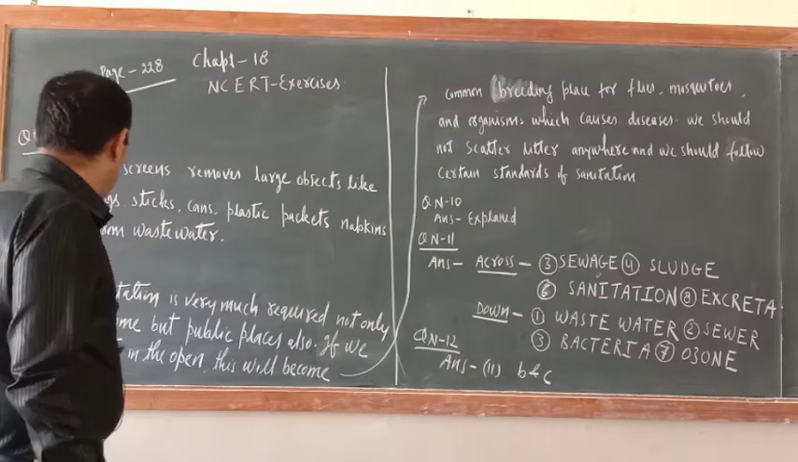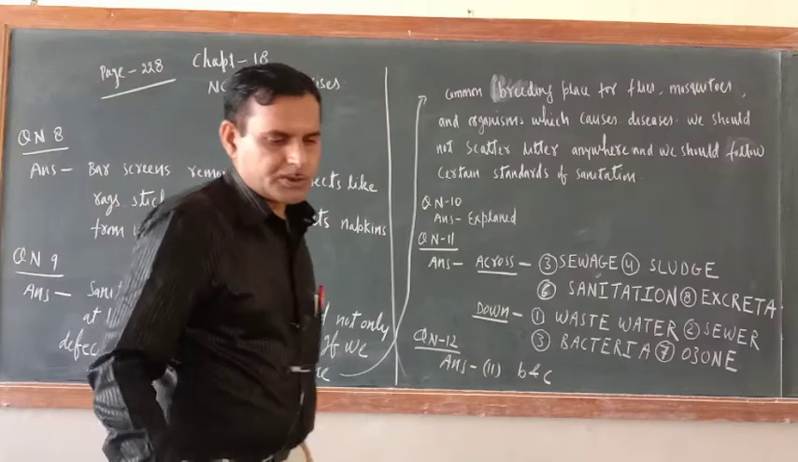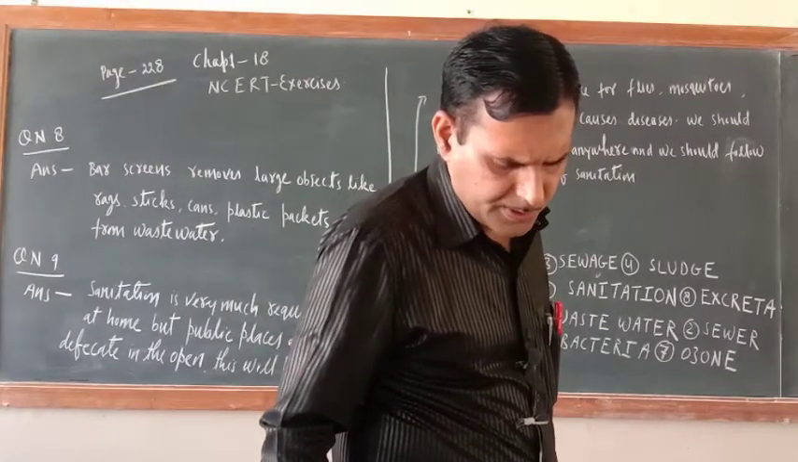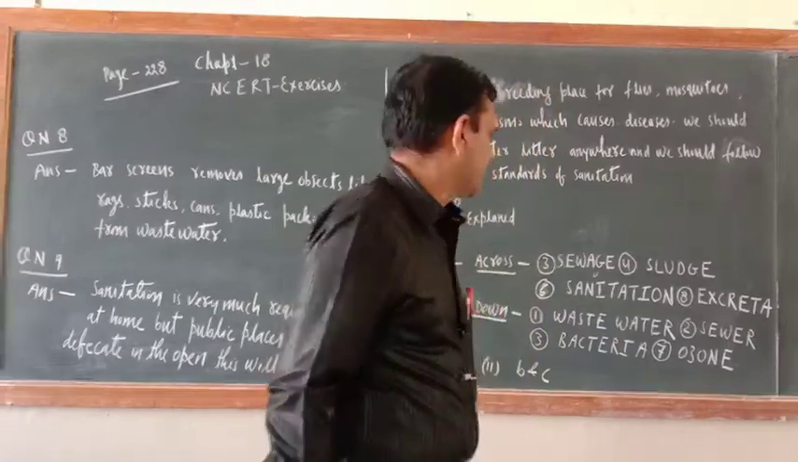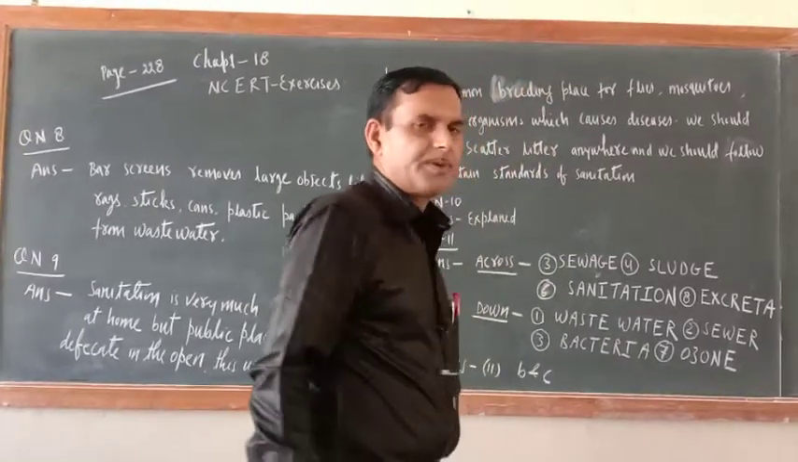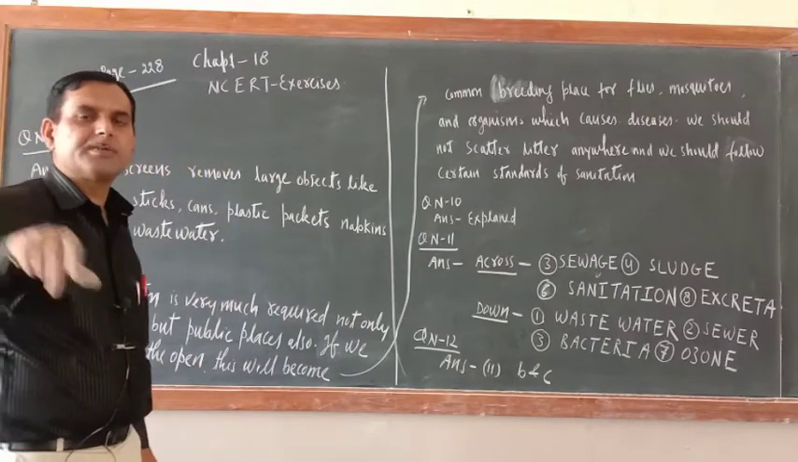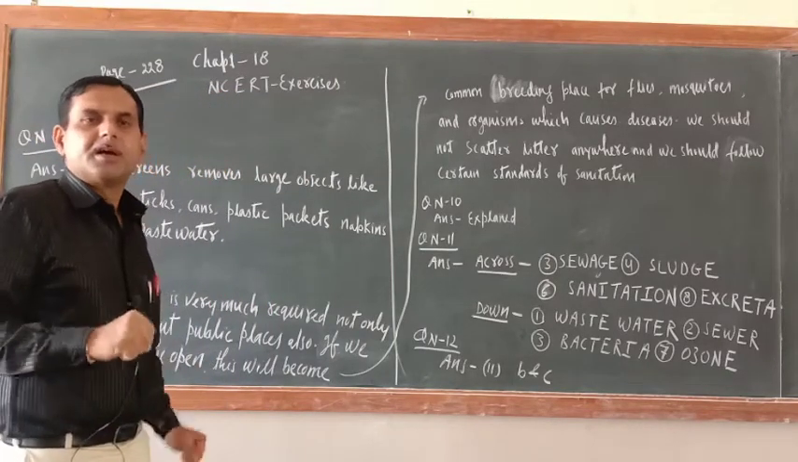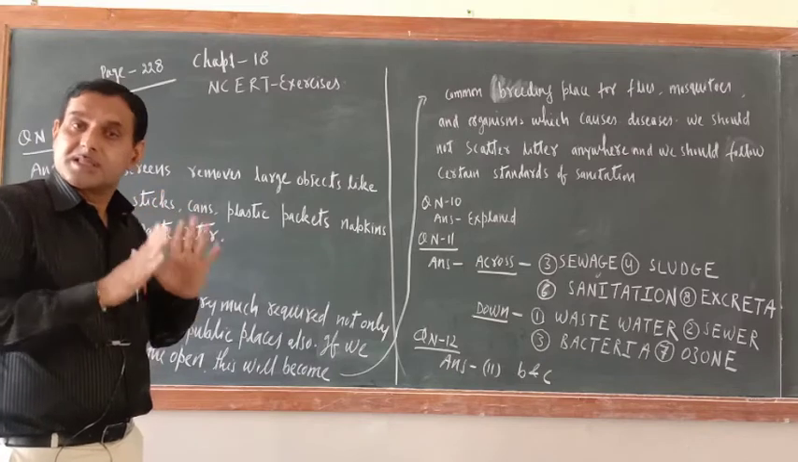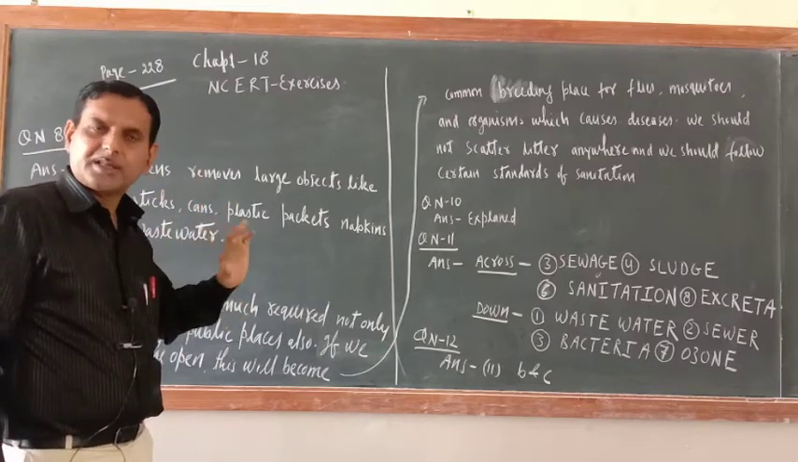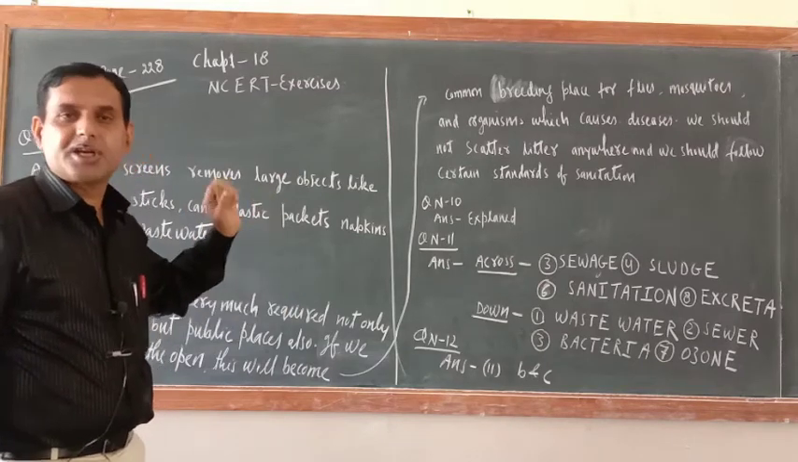Okay, now question number 9. Question number 9 is: explain the relationship between sanitation and disease. So try to understand. Sanitation means what? Sanitation means saaf safai, cleanliness, health, hygiene. That comes under sanitation.